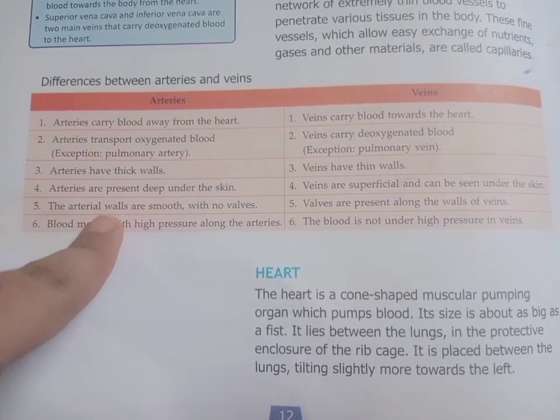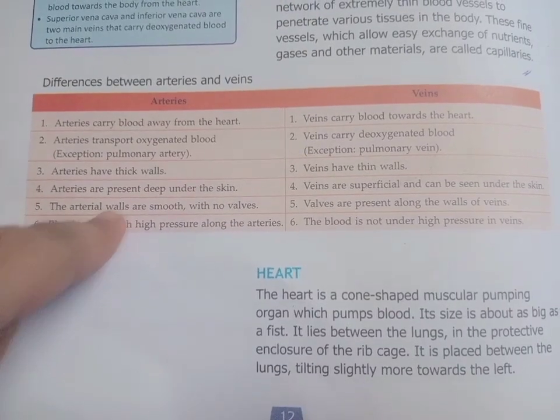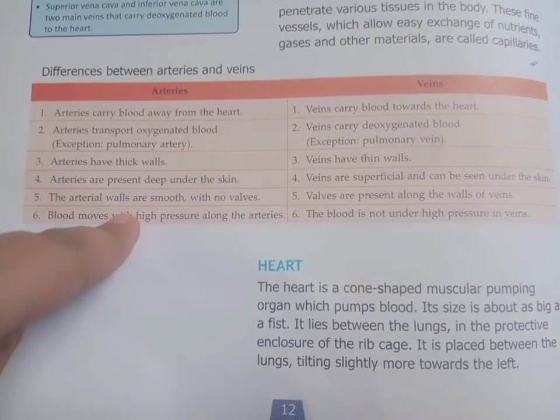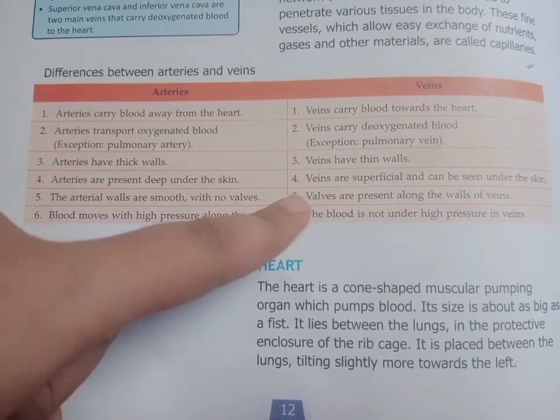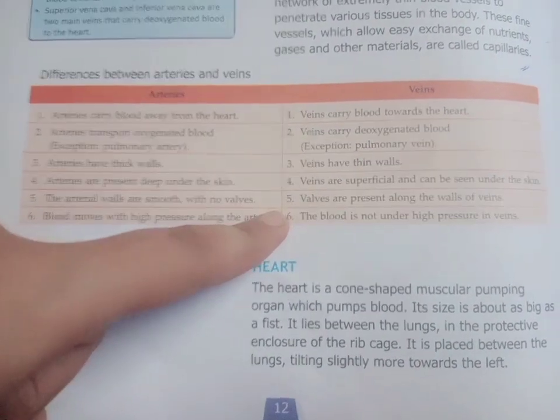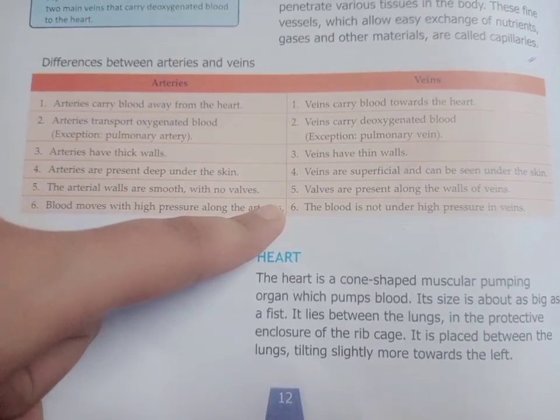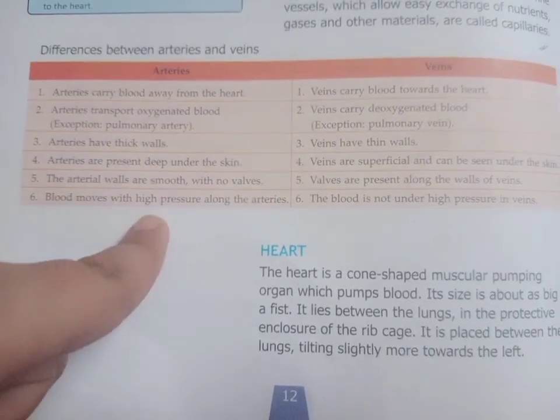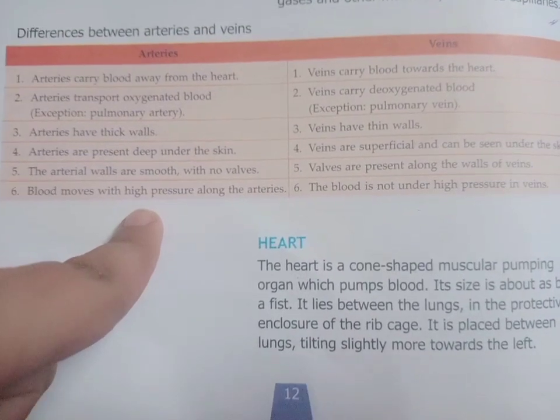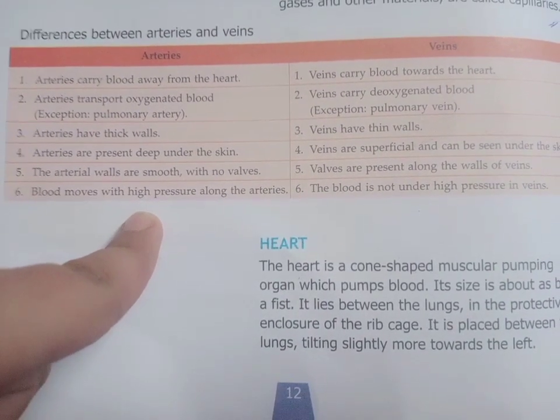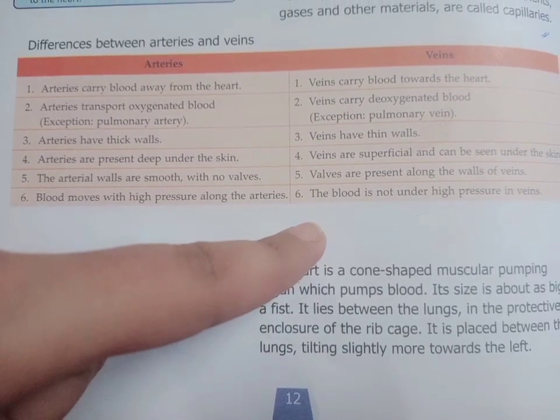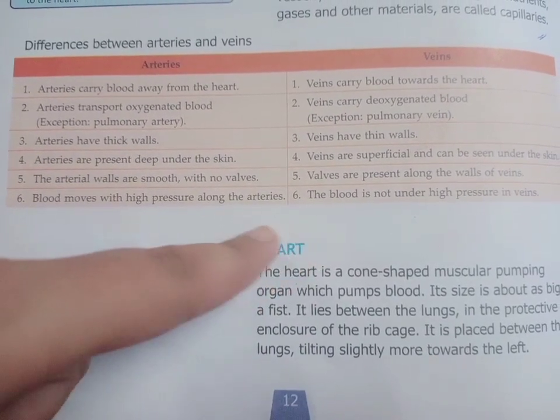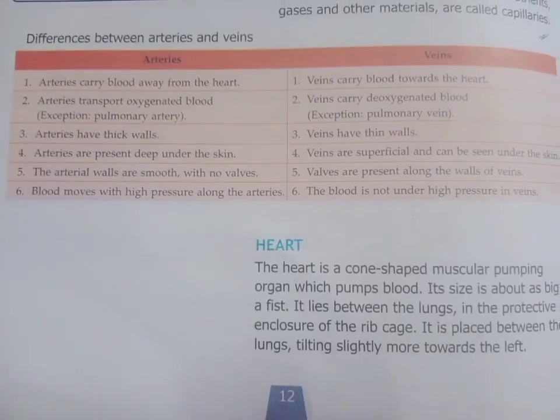The arterial walls are smooth. That means the walls of the arteries are smooth, they don't have valves, while the walls of veins are present along with valves. The arteries are thick walled, so they carry high pressure blood, while the veins are thinly walled, so they carry blood with low pressure.